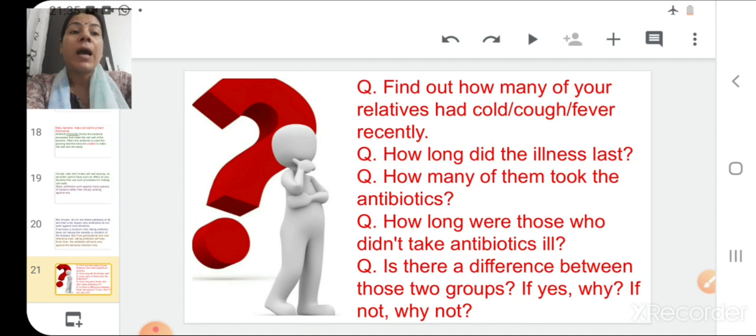The second question is, how long did the illness last? The third one is, how many of them took antibiotics? The next question is, how long were those who didn't take antibiotics ill? And the last question is, is there a difference between those two groups of relatives, those who took antibiotics and those who did not take antibiotics at all? If yes, then why? And if not, then why?